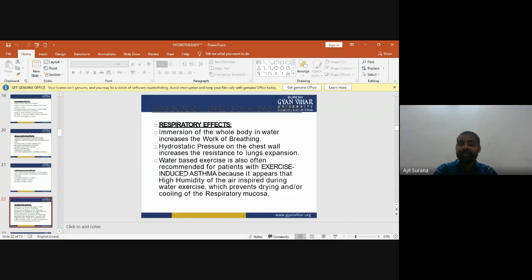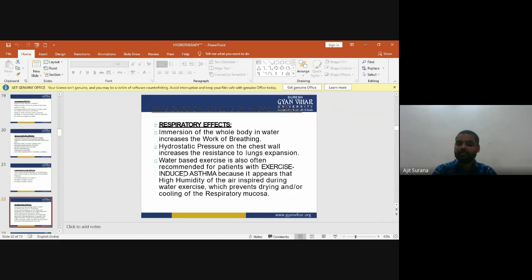Now the respiratory effects of hydrotherapy, the physiological effects of hydrotherapy on the respiratory system. When we immerse the whole body in water, it increases the work of breathing. When the body is immersed in water, hydrostatic pressure on the chest wall increases the resistance to lung expansion.